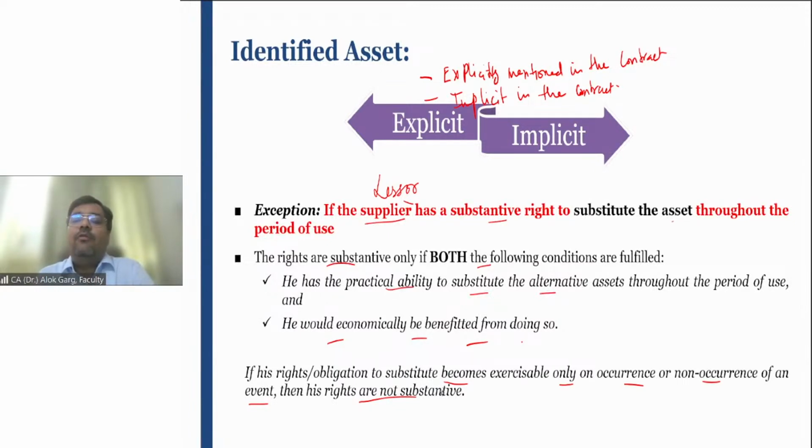So as an auditor, you will ask for a lease agreement. And the first question you will ask is, is it an identified asset? So how will you identify whether it is an identified asset or not? You will ask the client, is it mentioned in the contract, whether the specifications, like in my example of the car agreement, right?